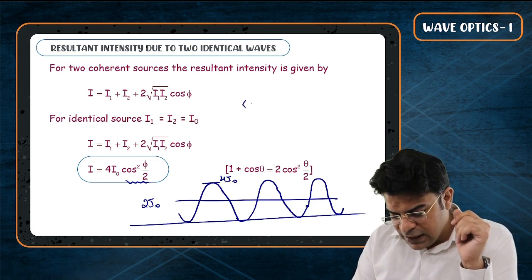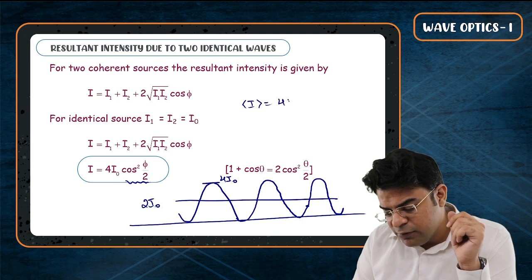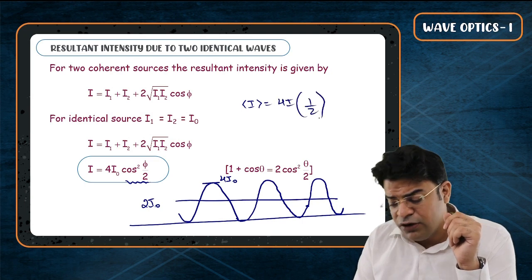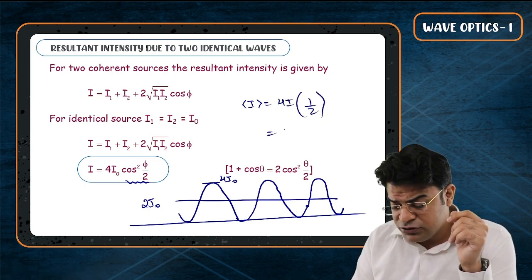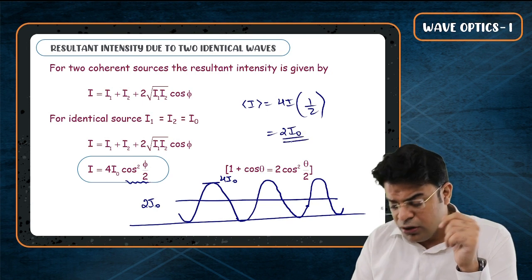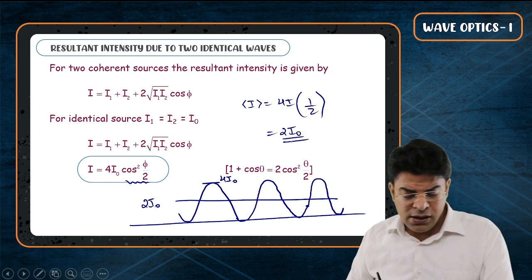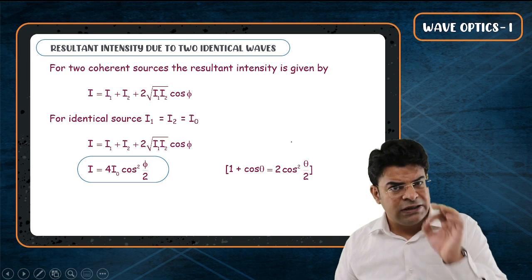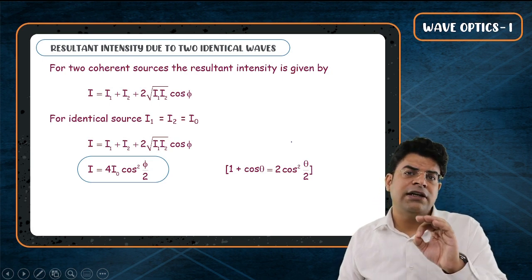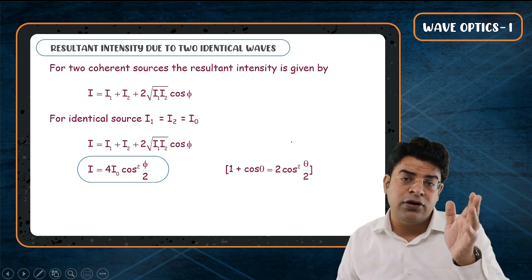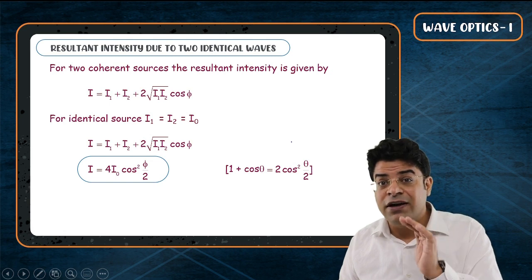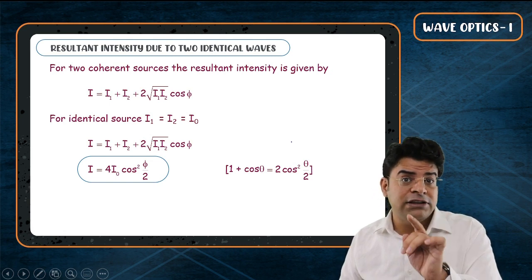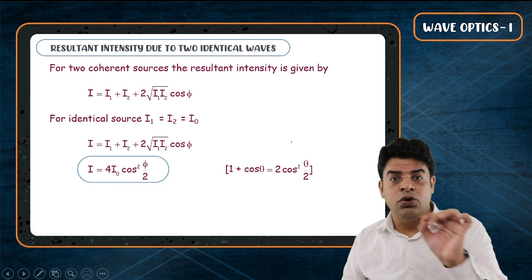So the average intensity over one complete cycle will be 4 I naught into half, the average value of cos square phi by 2. That gives you 2 I naught. So at the site of constructive interference, the resultant intensity comes out to be 4 times that of an individual source. At the site of destructive interference, you get 0. But the average energy is the same as the total.